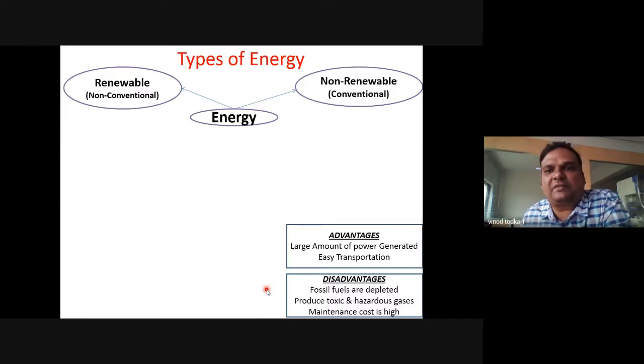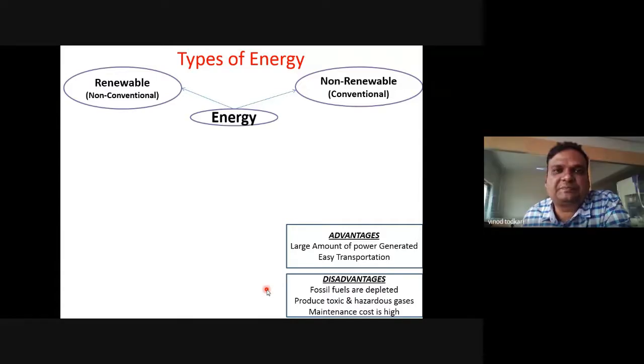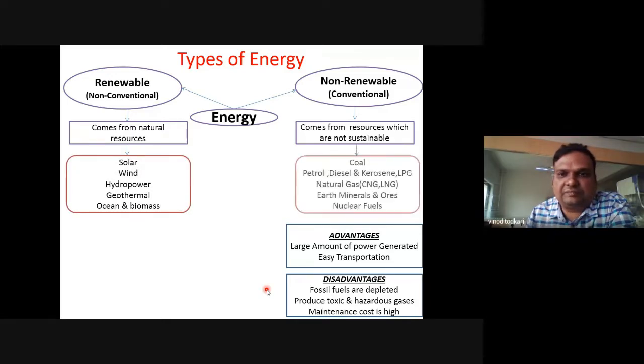Second type is non-renewable. Can anyone tell me examples of non-renewable sources of energy? Coal, nuclear, natural gas, petroleum, excellent. Petroleum products. So these are the examples of conventional sources. The examples are coal, petrol, diesel, kerosene, LPG, natural gas, like CNG, LNG, and nuclear fuel. And examples of renewable are solar, wind, hydropower, geothermal, ocean, that is tidal energy, and biomass.